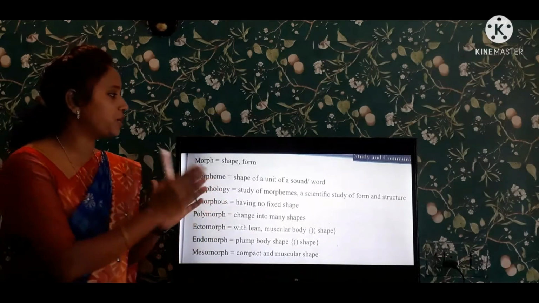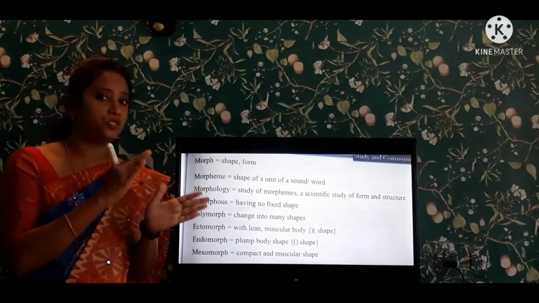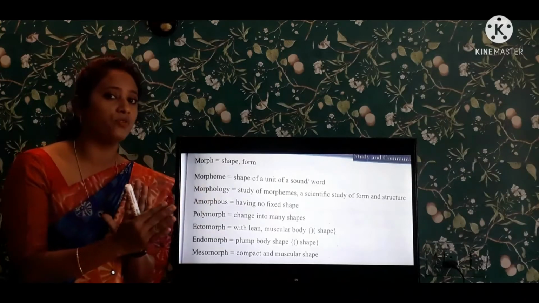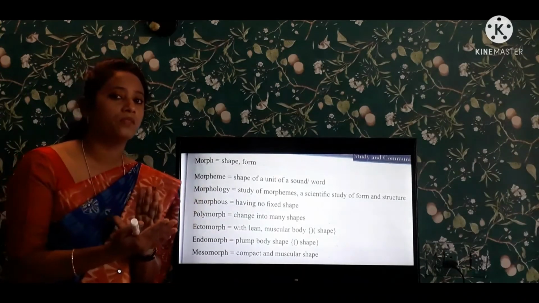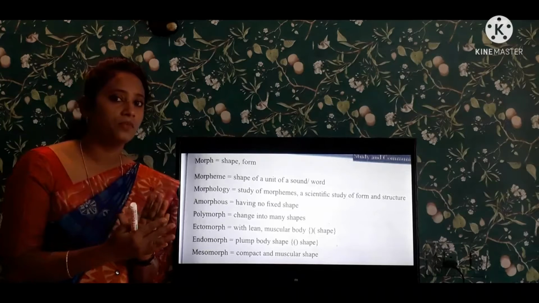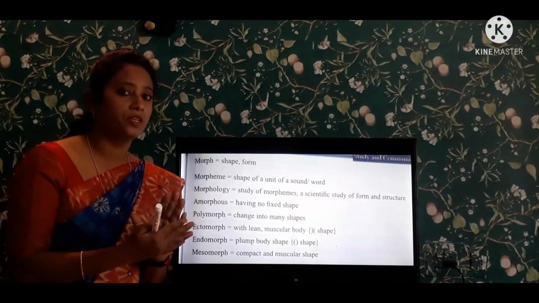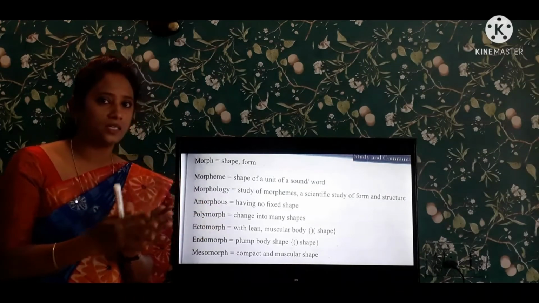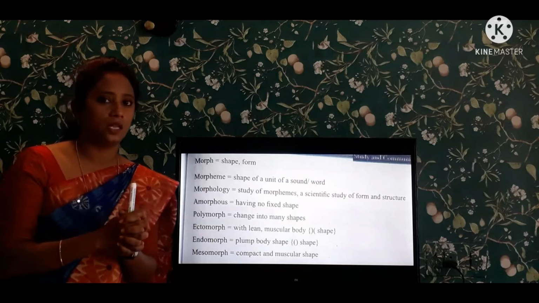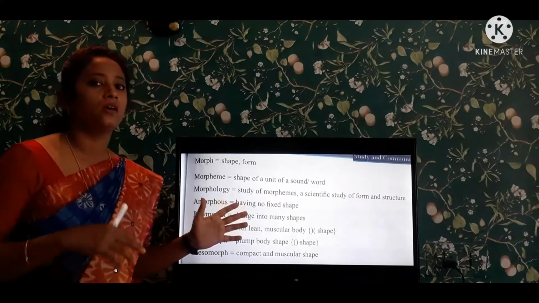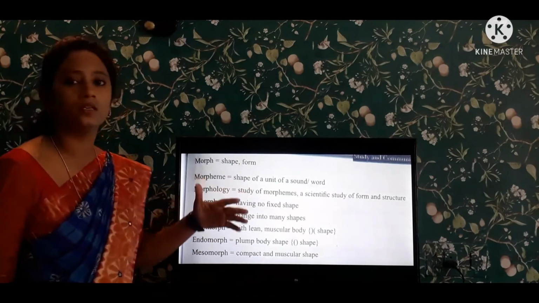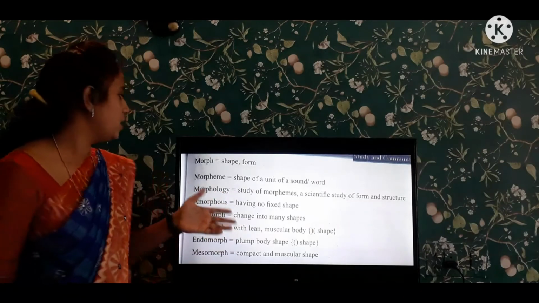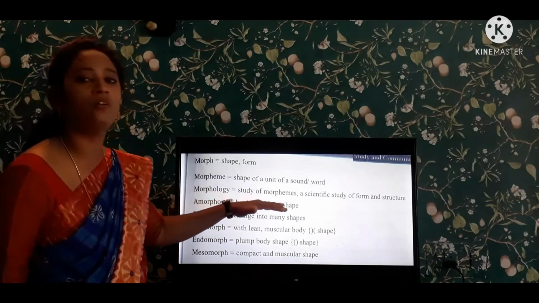The study of the structure of the word, the form of the word, and where it comes from. These are all root words that come from Latin. The origin is Latin and Greek. So these words come from different languages.